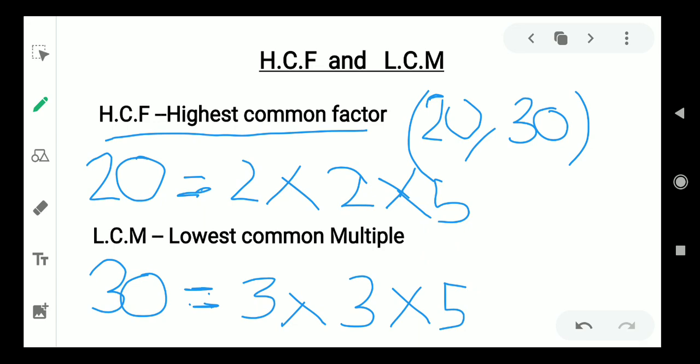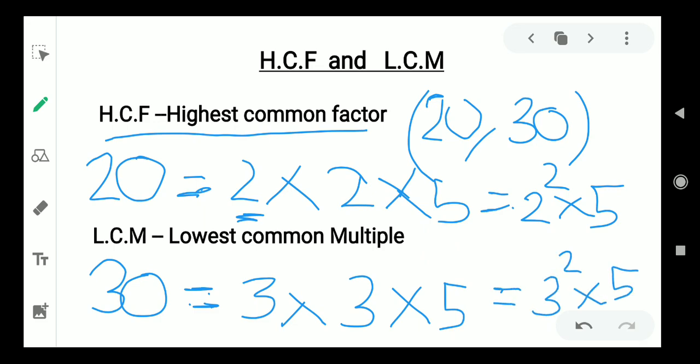So here you have to take the highest power of any number. So this can be written as 2 square times 5, and the other is 2 times 3 times 5. So the highest power of 5 is 1, the highest power of 2 is 2, the highest power of 3 is 1.